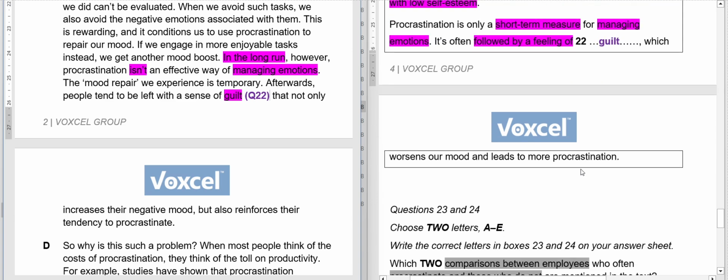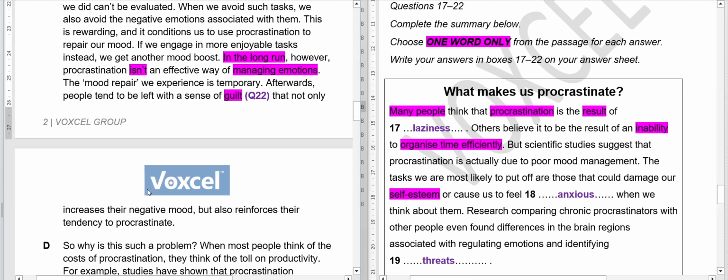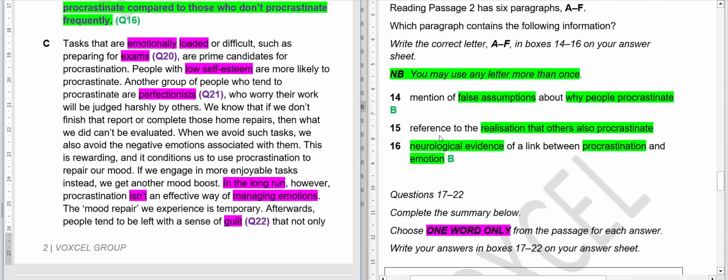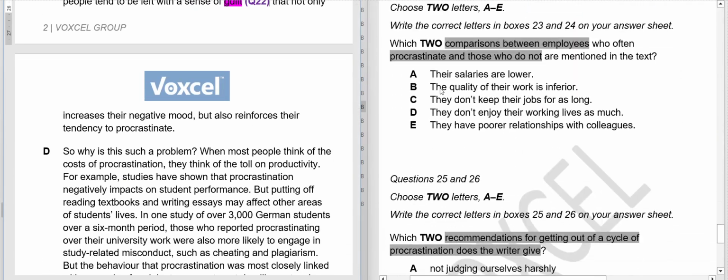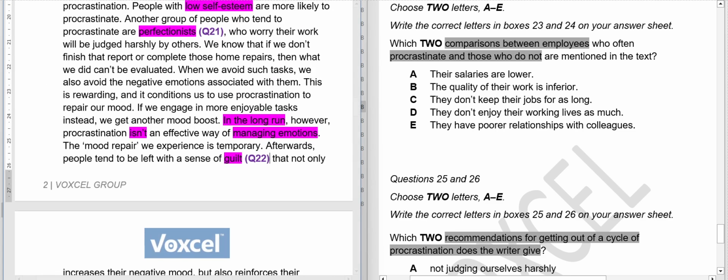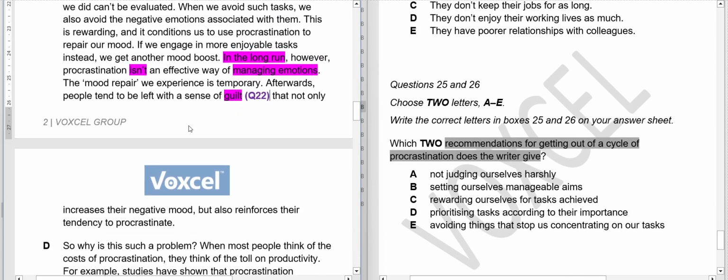Okay. So now what we have to do is see if there is a reference to the realization that others also procrastinate. So there is nothing about that. People realize that others procrastinate, so that cannot be our answer. C paragraph: there was no comparison between employees, or getting out of procrastination.